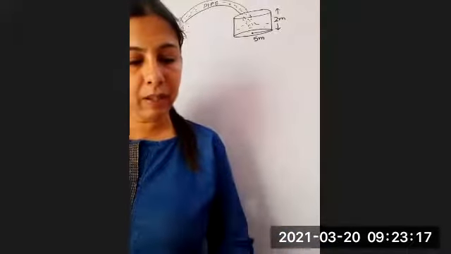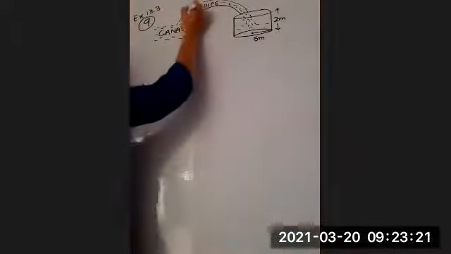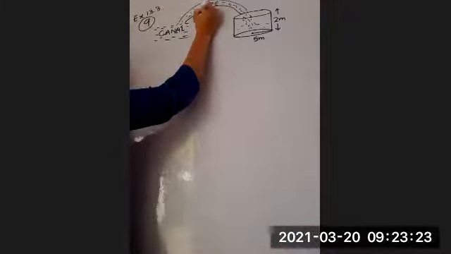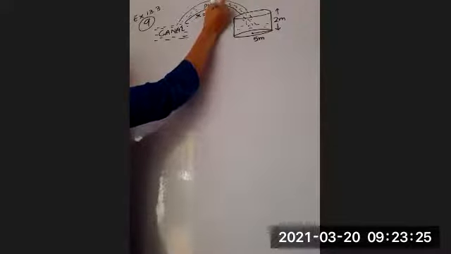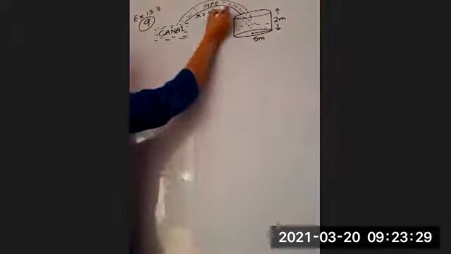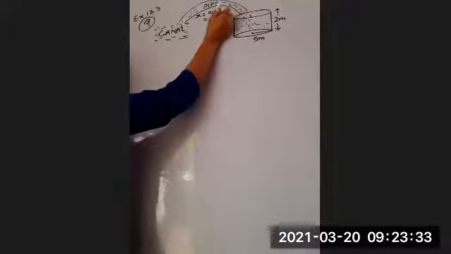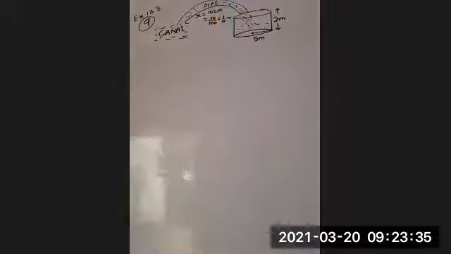We are given that the diameter is 20 centimeter. So what should be the radius of the pipe? 10 centimeters. We are mentioning meter here, so let us change this also to meter. So that will be 10 upon 100 meter, which is 1 upon 10 meter. So the radius of the pipe is given.